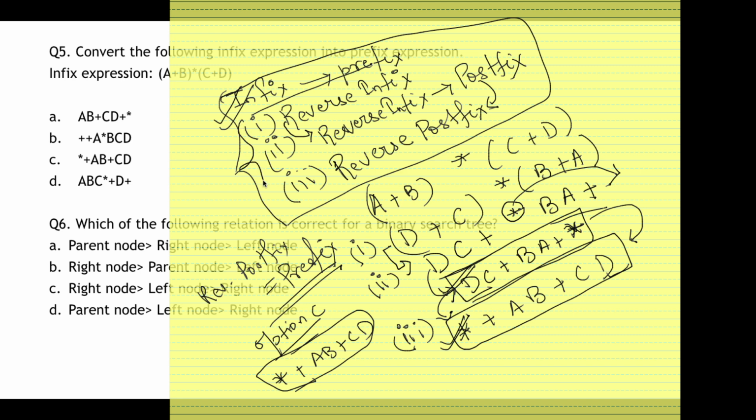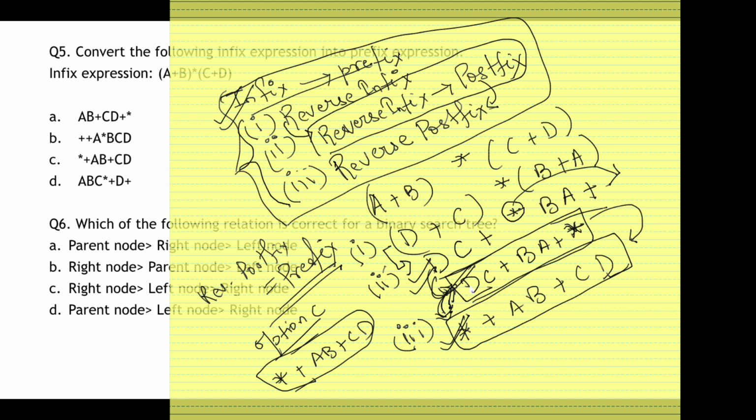You just have to remember these 3 steps. Remember, in the second step, if you get an expression that can be further simplified, just like the one I did, then you have to simplify the postfix and get it back into the simplest form. Simplest form means a form after which you cannot solve it any further. And only after that can you convert the postfix into a prefix by reversing it.